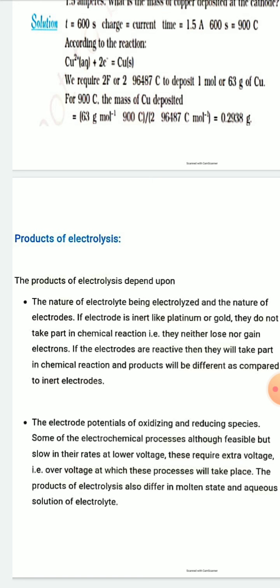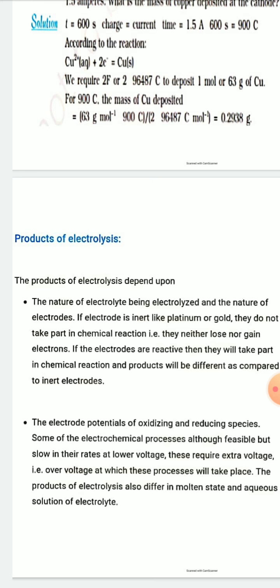And second point, the electrode potential of oxidizing and reducing species. Some of the electrochemical processes, although feasible, are slow in their rates at lower voltage, and these require extra voltage, that is overvoltage, at which these processes will take place.